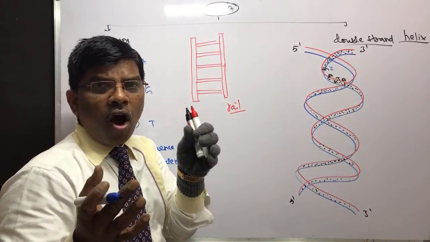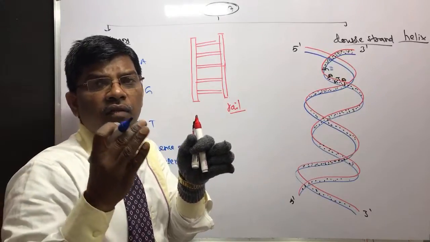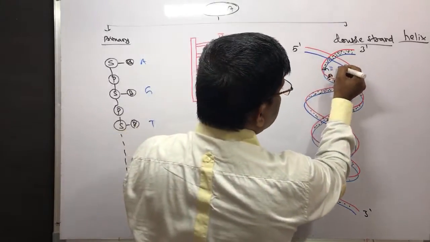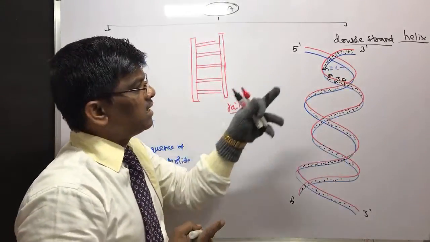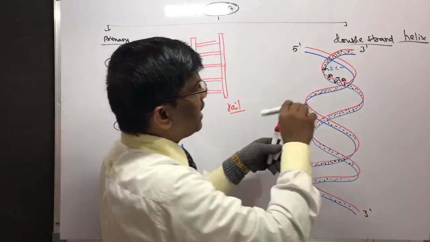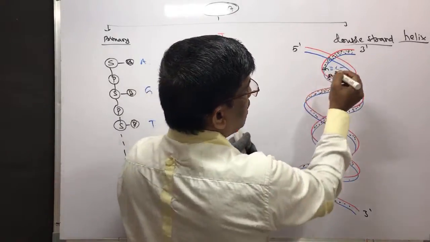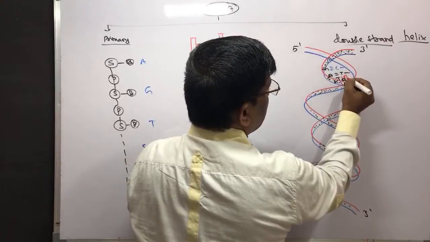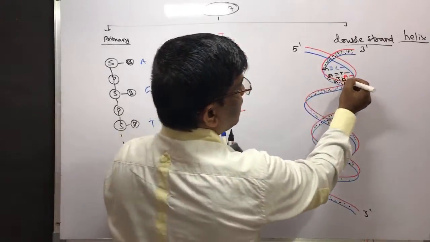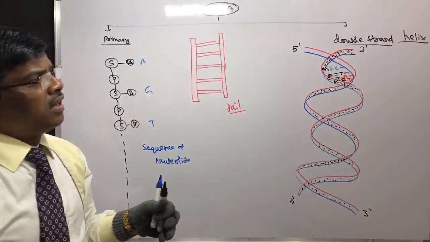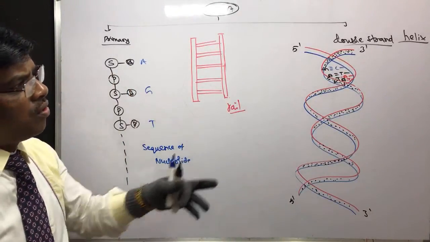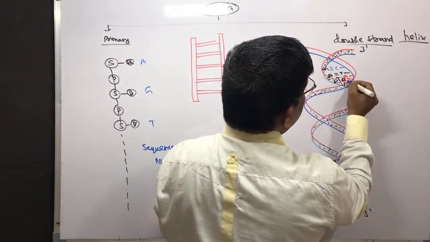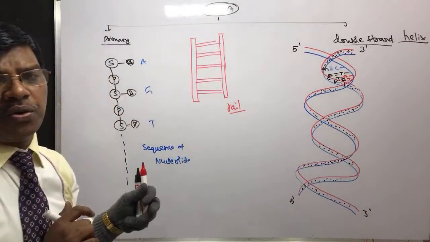And what is the complementary base, the one with which it is going to form hydrogen bonding? It forms hydrogen bonding with cytosine. It is very important, students. Cytosine, 3 bonds. Adenine forms with thymine, and when this side is thymine, then its side is adenine, and when this side is adenine, this side is thymine. Yes, so these complementary bases are going to form hydrogen bonding. Adenine and thymine, only two bonds are shown.